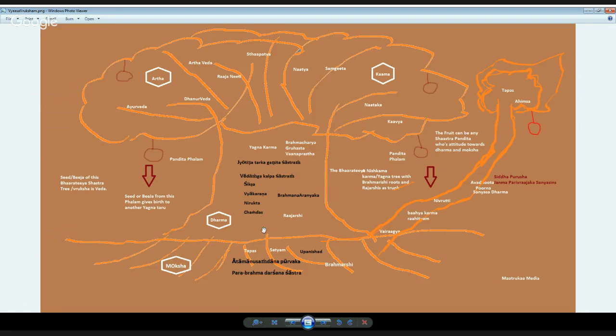Urdhvamula Madhasyakam Ashwattham Prahuravyayam. These are not the exact words to be quoted here. That meaning is different, but this is a hierarchical model. Whatever Sri Krishna mentioned, this is a hierarchical model where you start from the leaf and your journey starts from here. You do perfectly, you study one shastra perfectly, and you become a master in that. You become Pandita Phalam and abide by dharma, and you can attain moksha, and you can produce this tree. That is the intention of this effort.